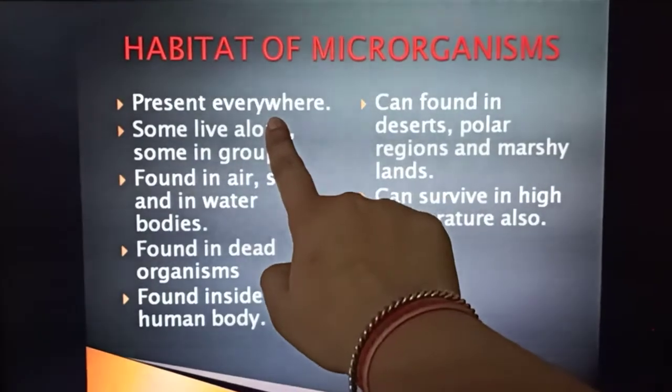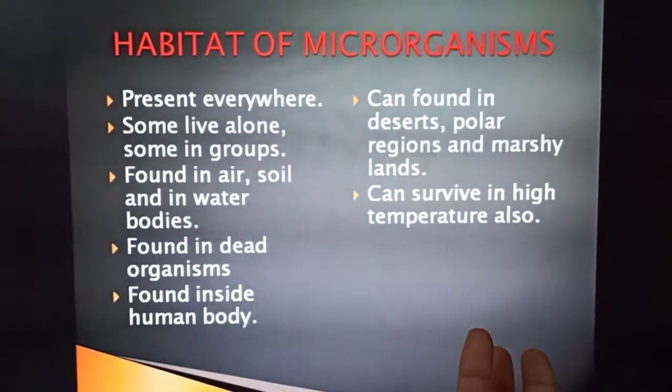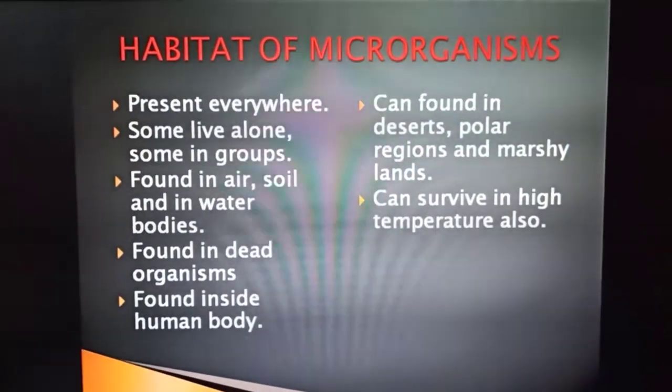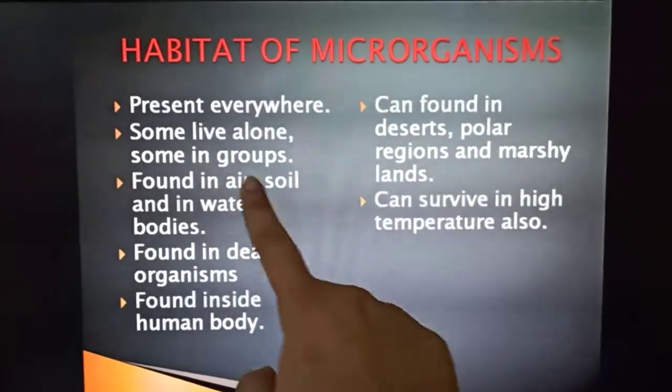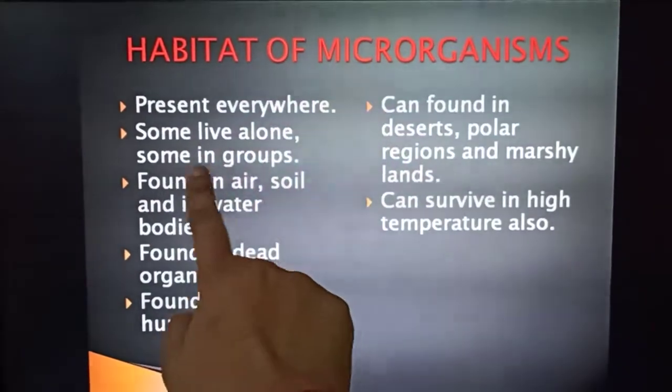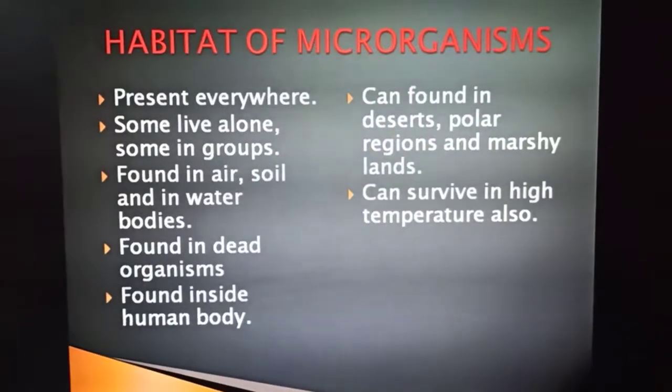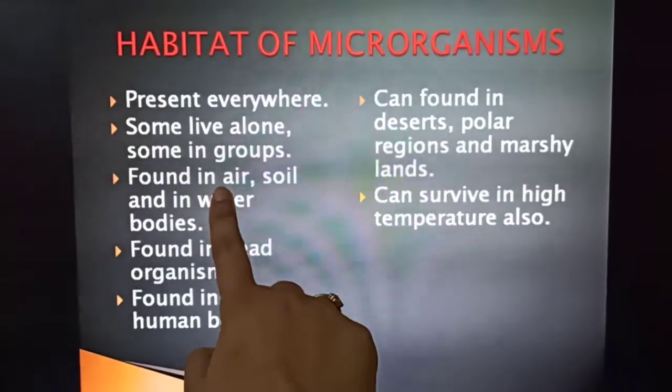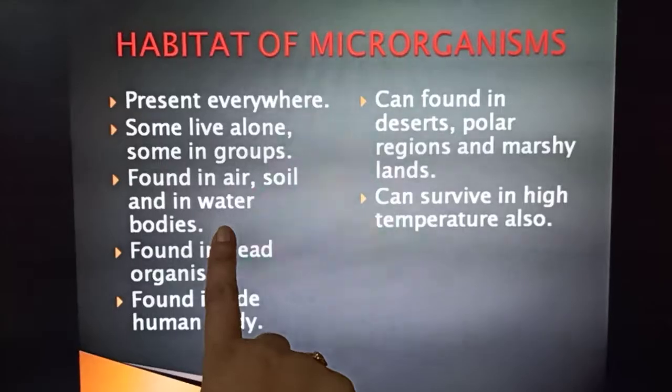Basically, they are present everywhere. In your room, in the air, in water, everywhere they are present. Some live alone, कुछ अकेले रहते हैं, and some live in groups, कुछ एक साथ रहते हैं. They are found in air, soil and in water bodies.